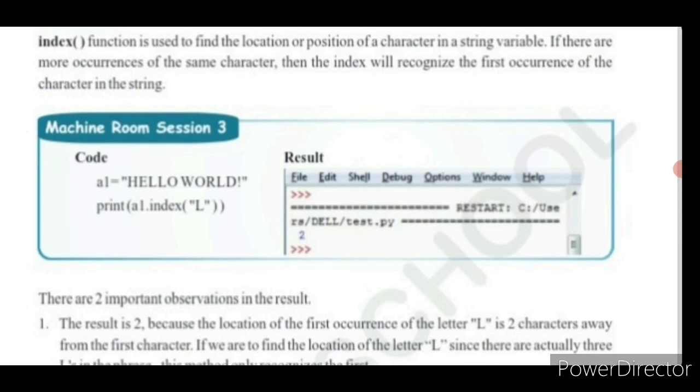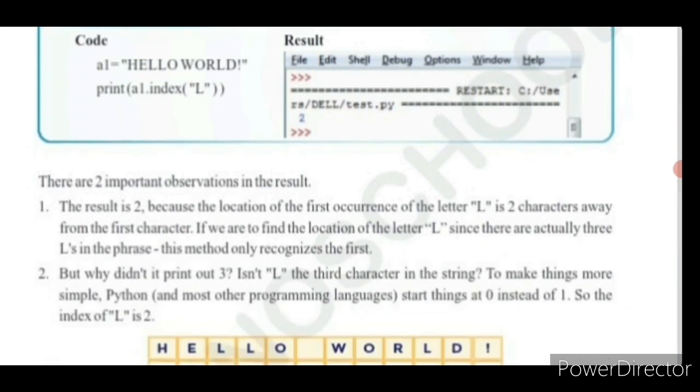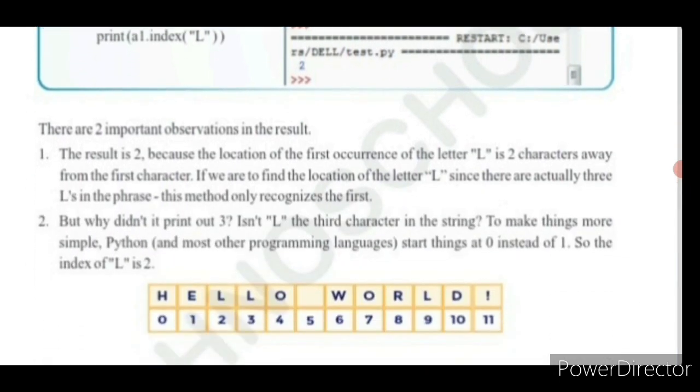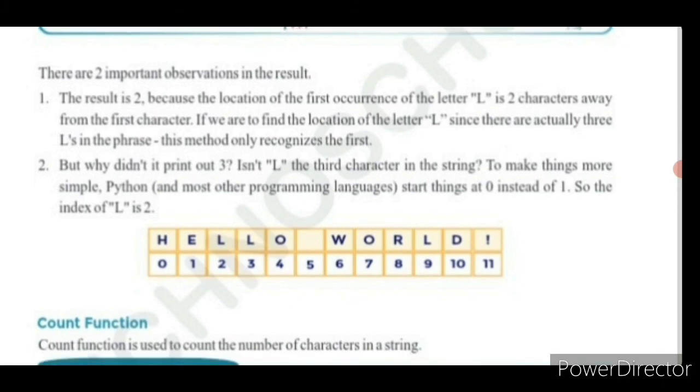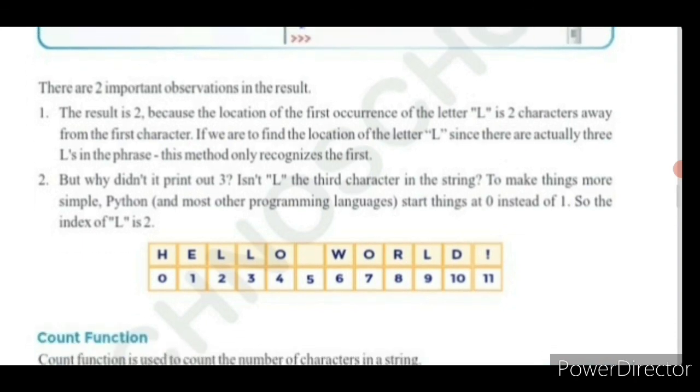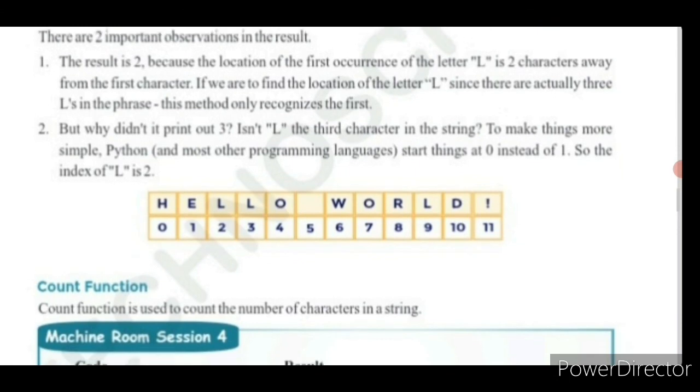Here in this example we have seen the position of the L, which returns 2. We also saw two observations. One is that the occurrence L is 2 characters away from the first character. Next is that Python counts the string from 0, so it has returned 2 for the L character.